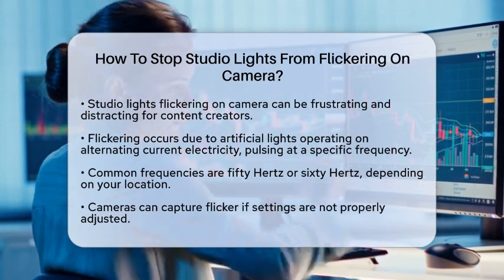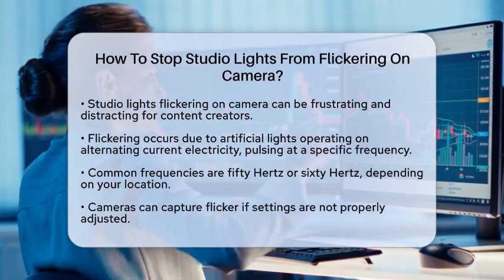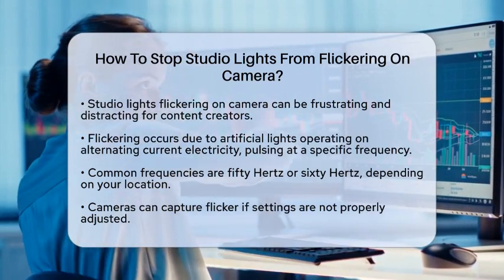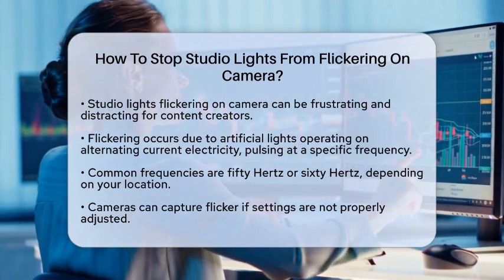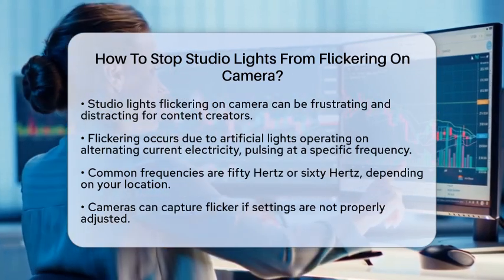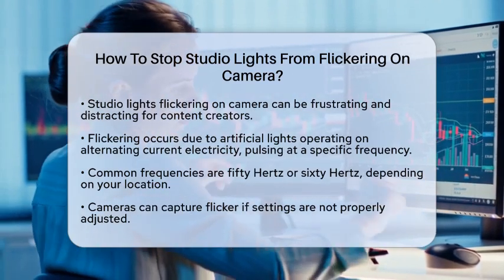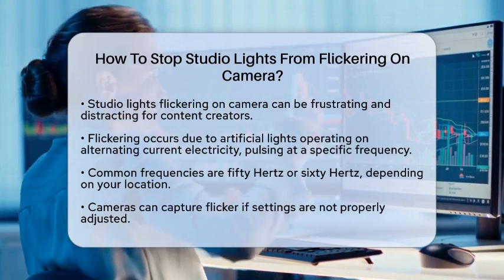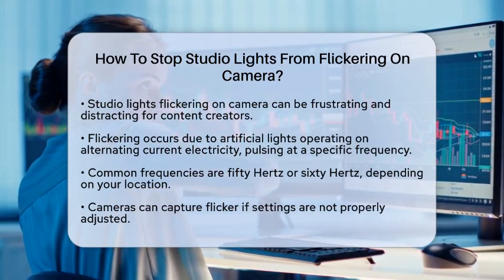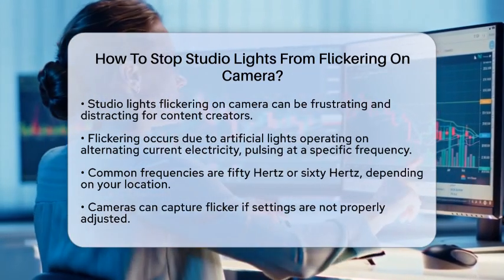First, it is essential to understand why flickering occurs. Many artificial lights, like fluorescent and light-emitting diode lights, operate on alternating current electricity. This means they pulse at a frequency related to the electrical power supply, which is usually 50 Hz or 60 Hz, depending on where you are located. While this flicker is often too fast for our eyes to see, cameras can capture it if the settings are